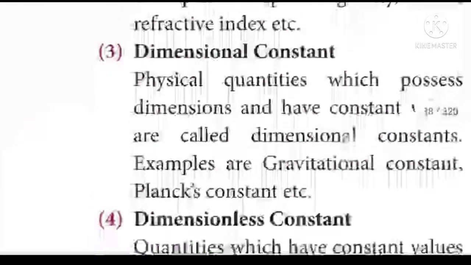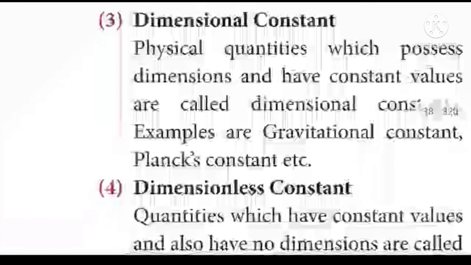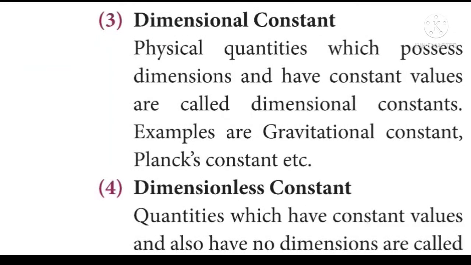Next one, dimensional constants. Physical quantities which possess dimensions and have constant values are called dimensional constants. Examples are gravitational constant and Planck's constant. These two constants are having the constant values as well as possessing the dimensions.